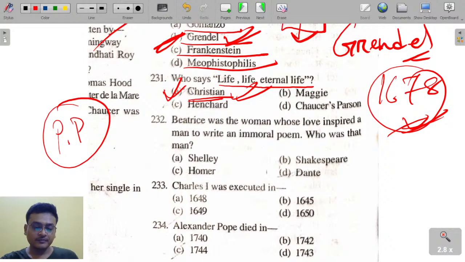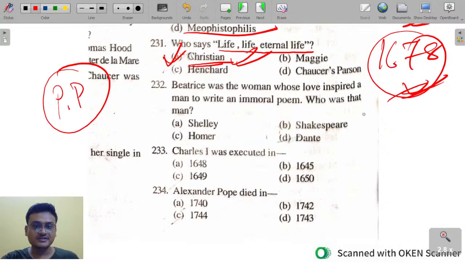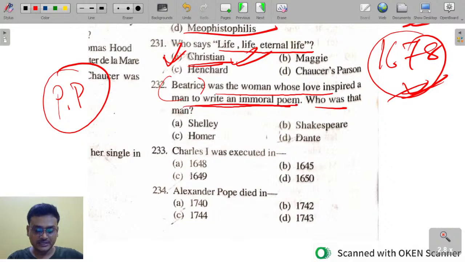Beatrice was the woman whose love inspired a man to write an immortal poem. Who was the man? Shelley, Shakespeare, or Dante? So it is Dante. Quite easy.